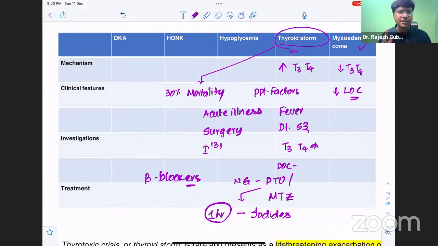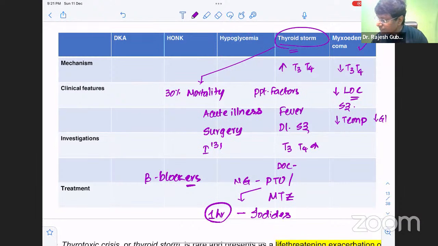There will be reduced level of consciousness, and sometimes they may also develop seizures. Along with that, there will be a decrease in body temperature, hypothermia; the body temperature can reach even 23 degrees centigrade. There will also be hypoglycemia, hyponatremia, and there may be respiratory failure, hypoventilation leading to hypoxia and hypercapnia.